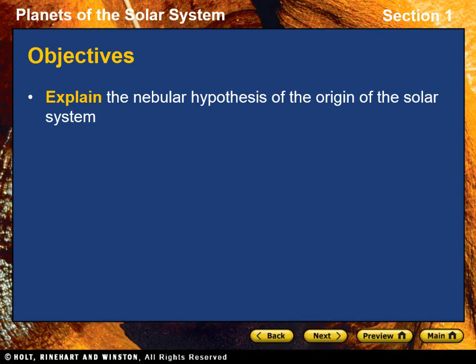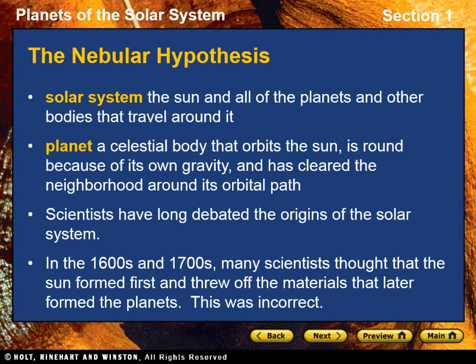At the end of this video, you should be able to explain the nebular hypothesis of the origin of the solar system. Chapter 27, Section 1, Formation of the Solar System.